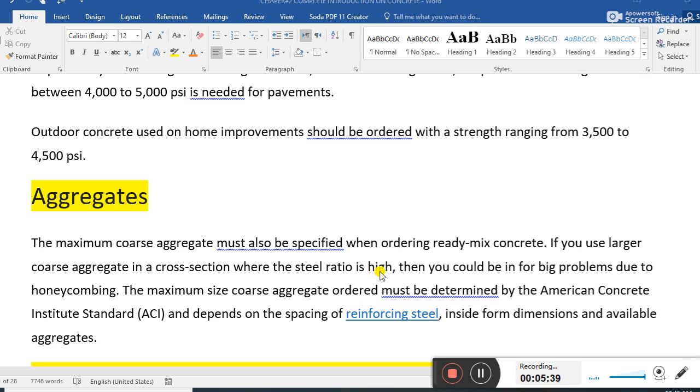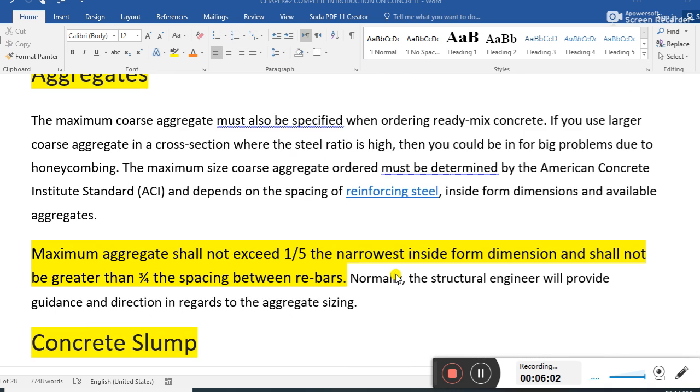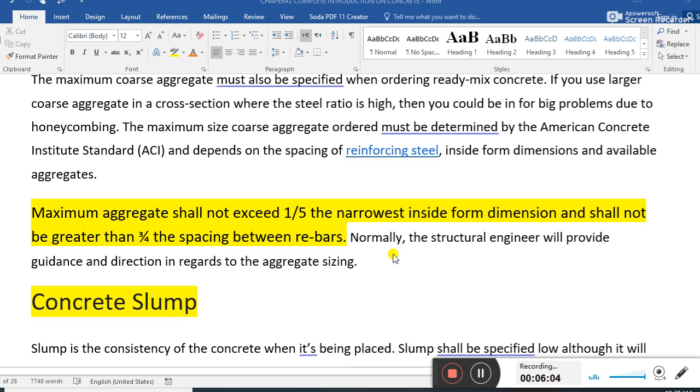That will again make a problem because the spacing is less. We cannot use a higher aggregate size for that. We should use an aggregate size less than the spacing of rebars. These things should be considered for aggregate size.